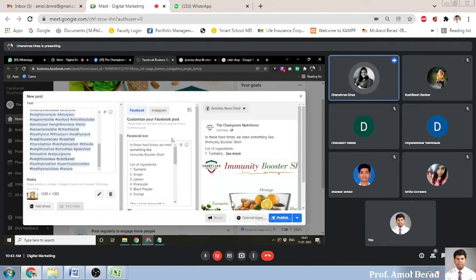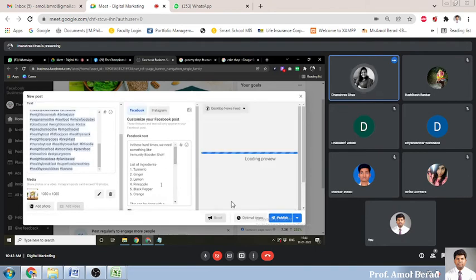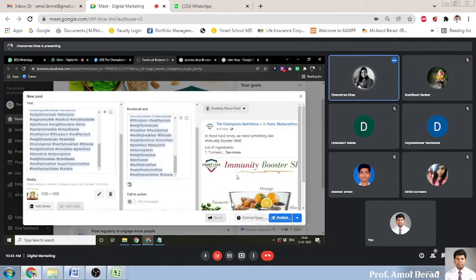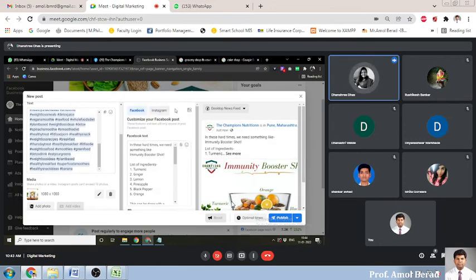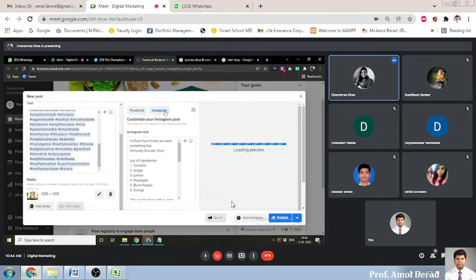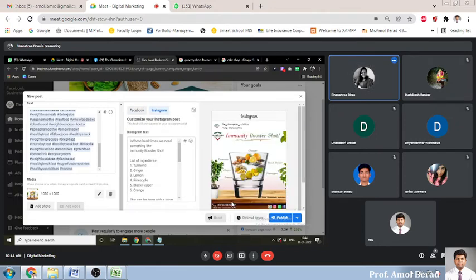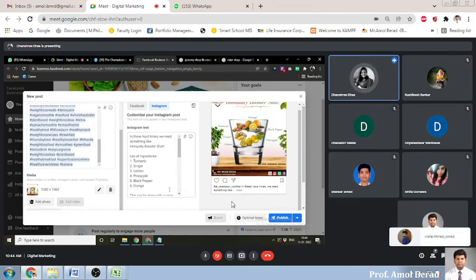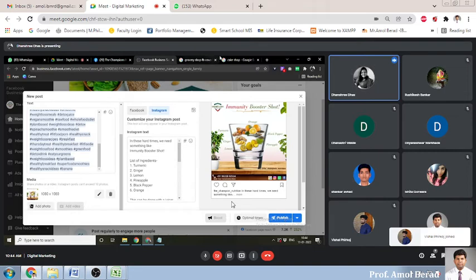Then here we can see how my post looks on Facebook. So it looks like that only. I can also see what my post looks like on Instagram.